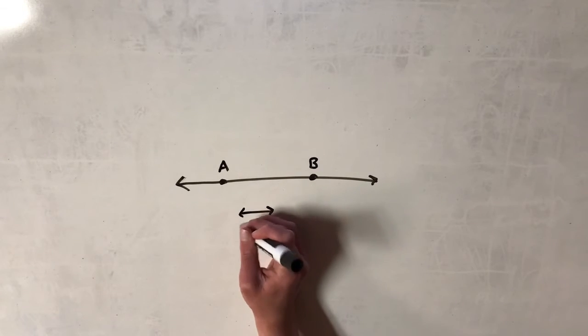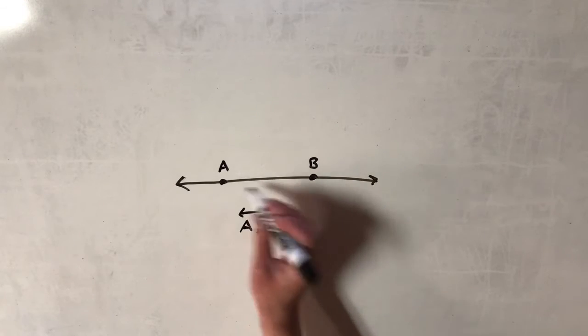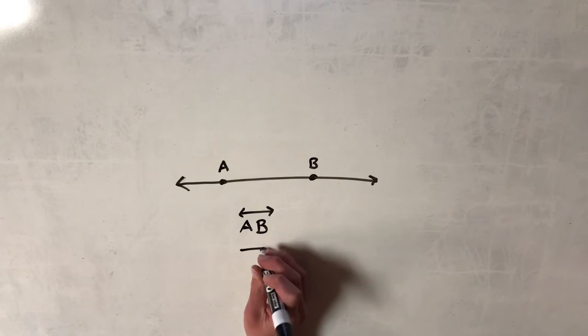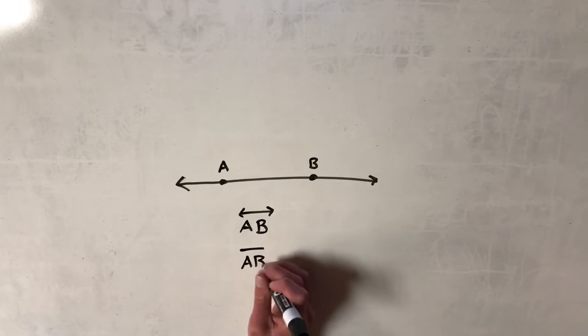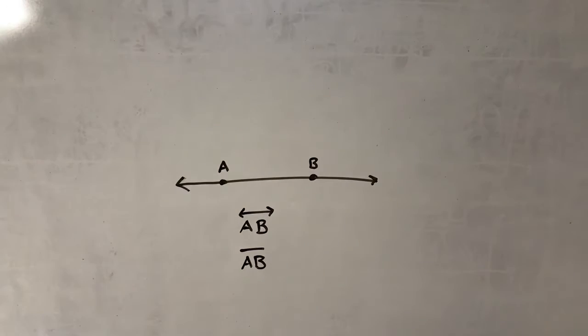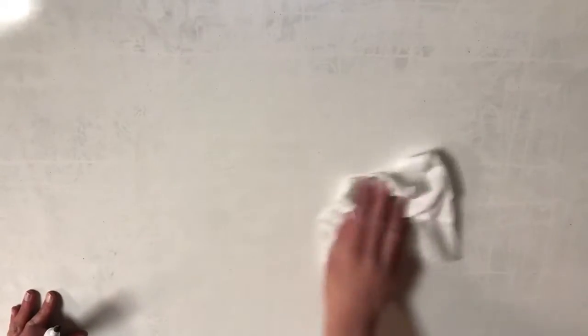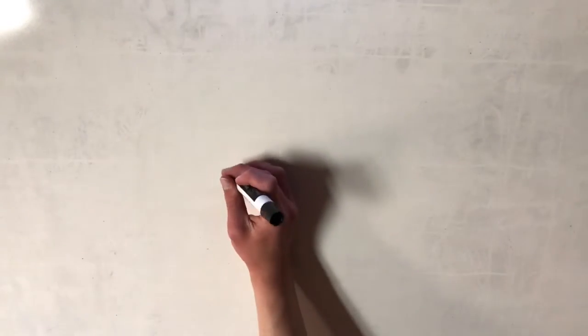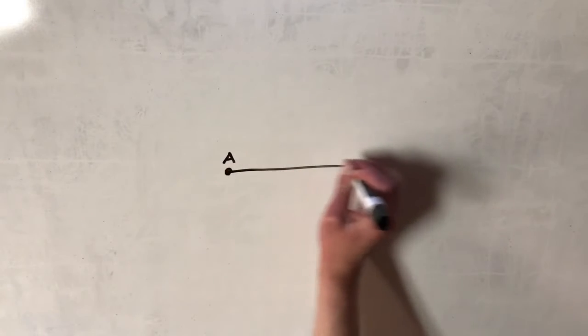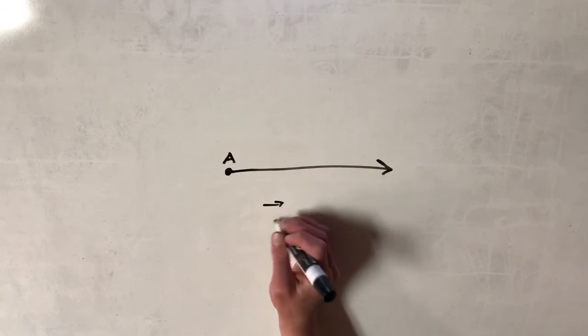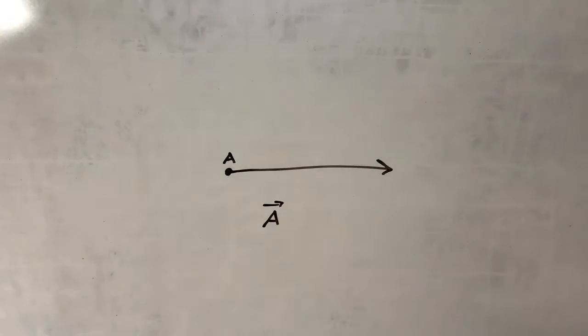So this entire line could be line AB, and then that section of the line between points A and B is segment AB, and is notated as such. You describe a line by the points on the line. A ray is a segment of a line that just has one endpoint and goes on forever. So this would be ray A, and you notate it like that.